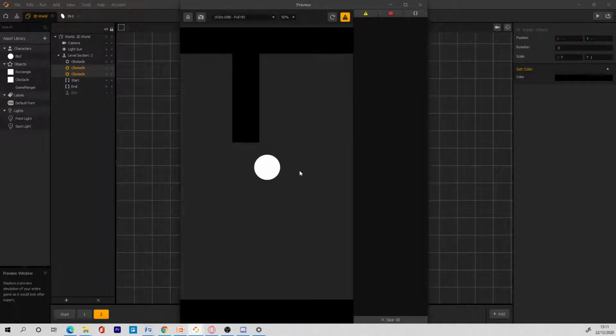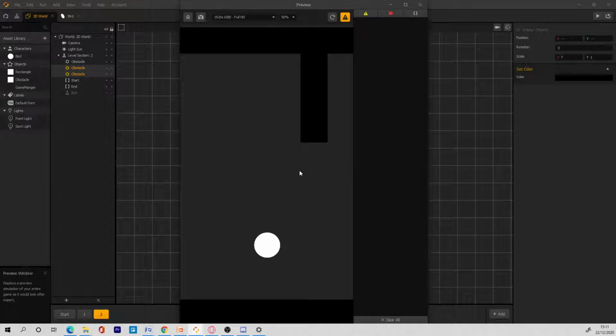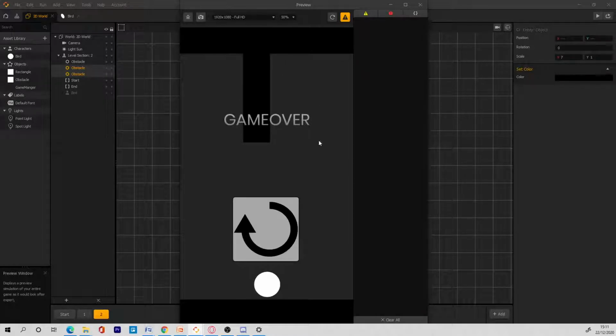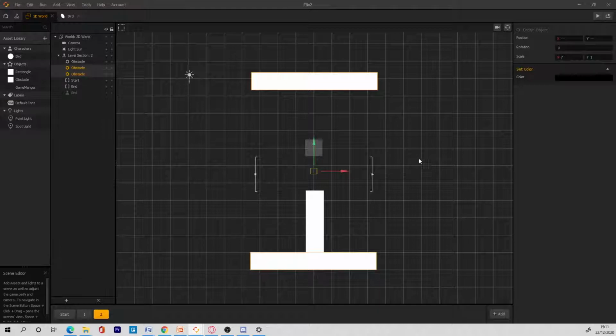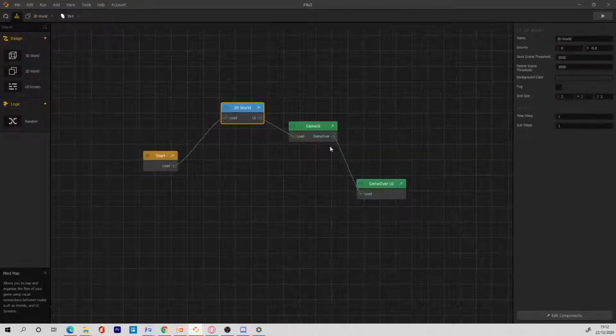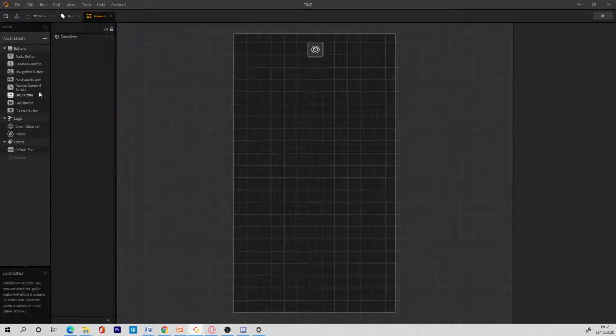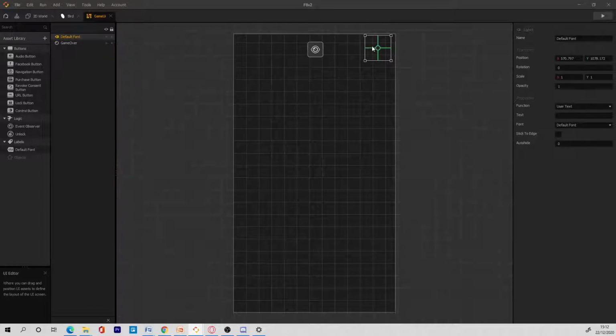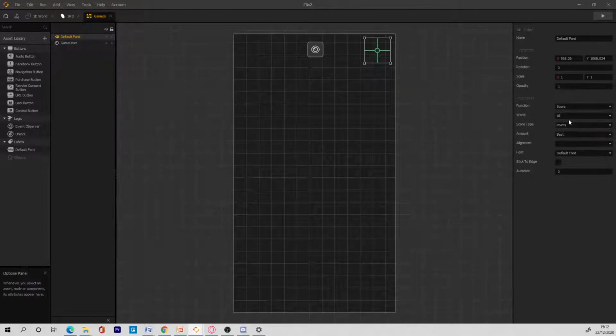There you go. And now we need to go to the point. So now we want the player to get a point whenever they pass through an obstacle. There are different ways you can do that, and I'm going to think of one quickly now. I'm going to go to the UI, and then I'm going to add a UI button here. I'll put it here, and then I'm going to change this to score. And then score, I'll make it point, and then point, I'll make it current point, and then I'll make the alignment center. And now I'm going to save this, right?